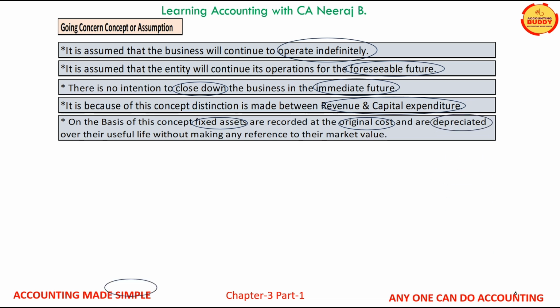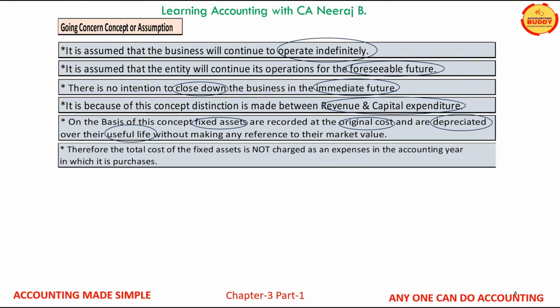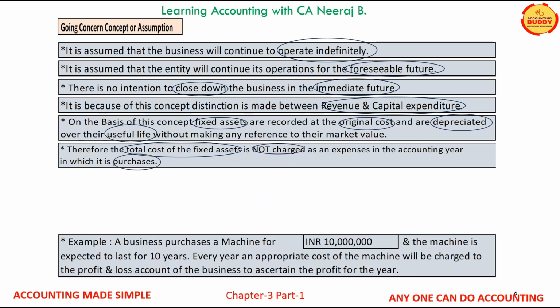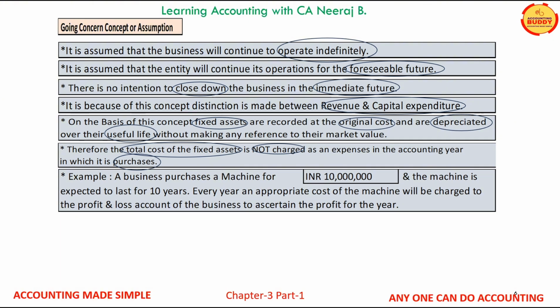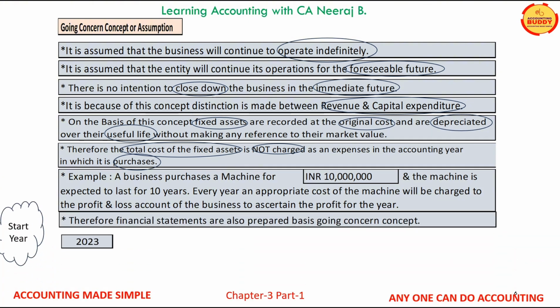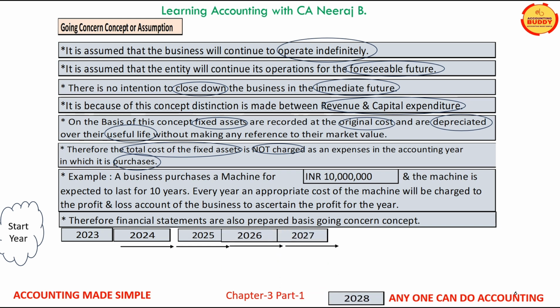over their useful life. Fixed assets are expected to benefit the business for a longer period. This is the reason that the total cost of the fixed asset is not charged in the accounting year in which it is purchased. Now, in the example given on your screens, the business has invested INR 10 million in fixed assets because it is assumed that the business will operate for a longer period. Financial statements are always prepared basis going concern concept.